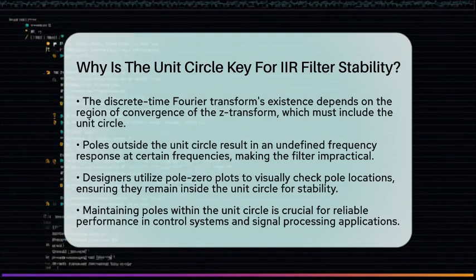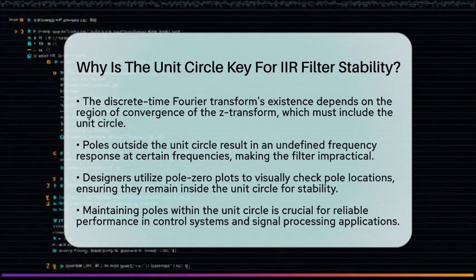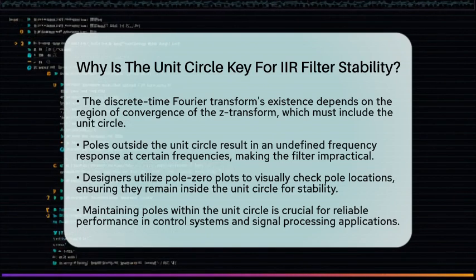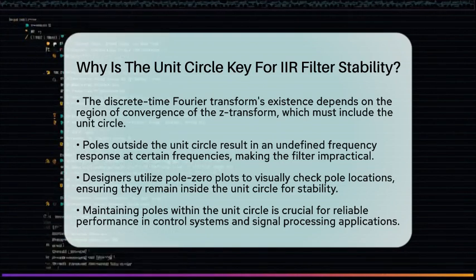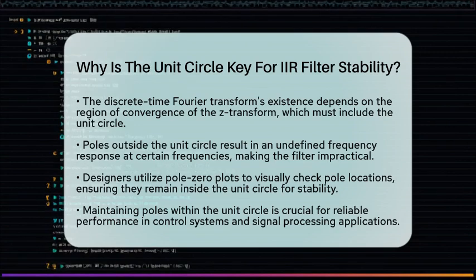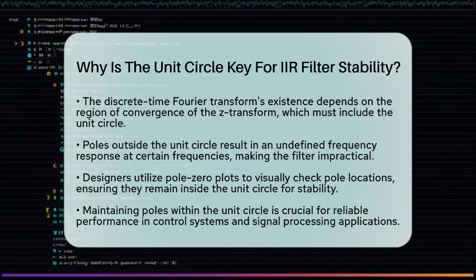So, the unit circle serves as a boundary that separates stable from unstable pole locations for IIR filters. Keeping poles inside this circle is necessary for a well-defined frequency response, which is fundamental for effective digital signal processing and control system implementations.